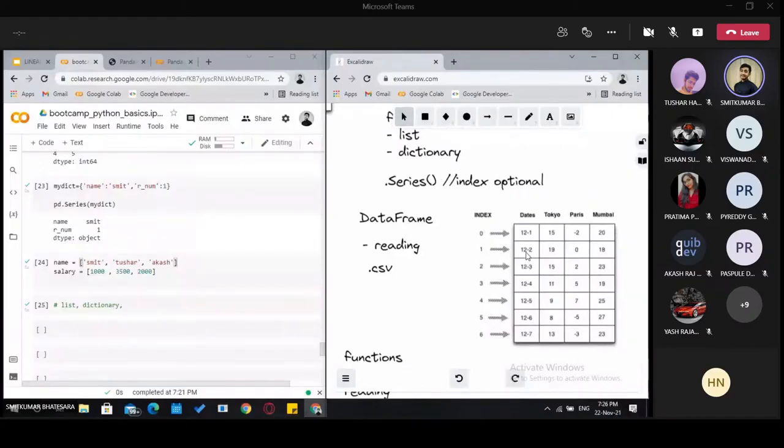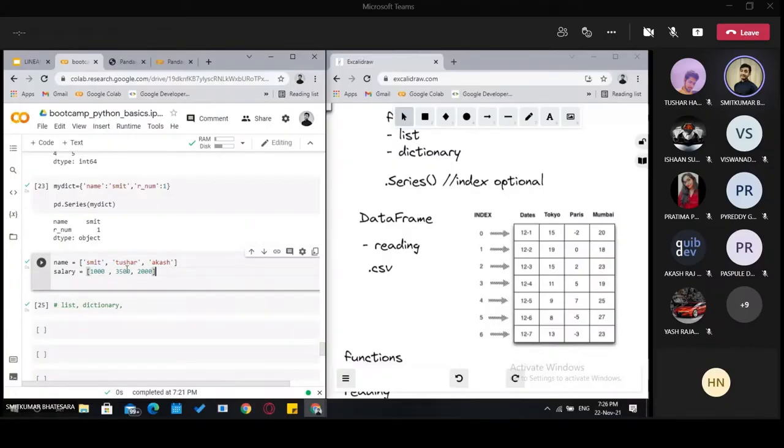All right. Are you all ready with your Colabs? Just put a thumbs up. Great. So now we will first see how we can make a data frame from a list. We have data. We have names.